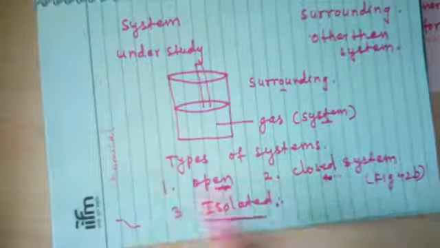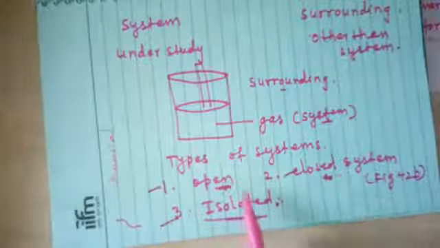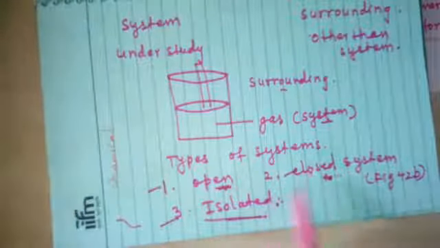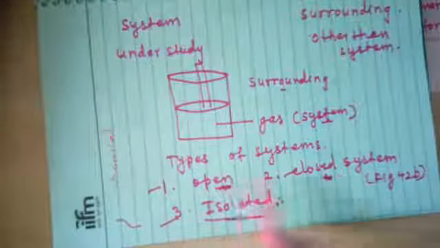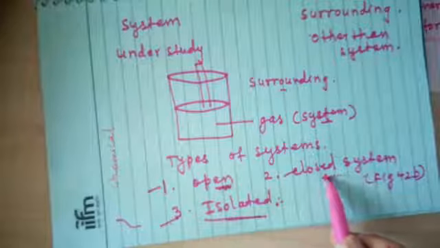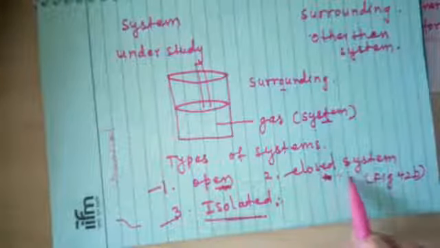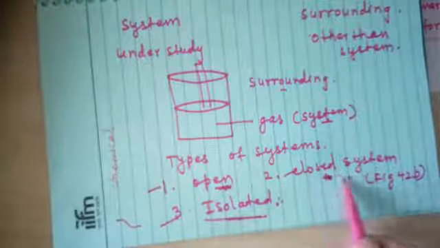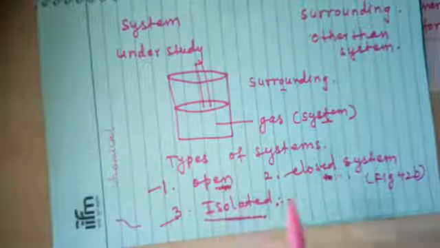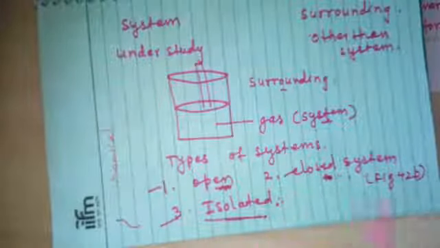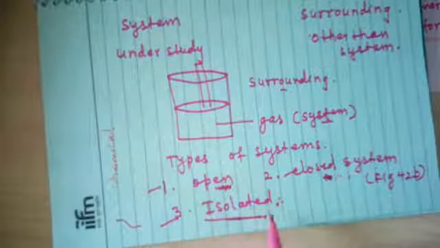So if you want to sum up, there are three systems: open, closed and isolated. I just revised this in a moment. In the open system, there will be exchange of matter with the surrounding. Here there will be no escape or exchange of matter with the surrounding, but there will be energy changes, means the hot coffee will get cooled down after some time. But in case of isolated system, there will be no exchange of matter and no exchange of energy also. So this is the main difference between these three types of system.